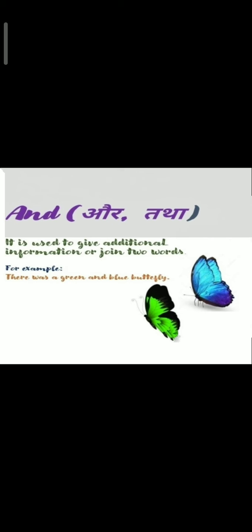In Hindi, you can translate this like you can say, वहाँ पर एक हरी और एक नीली तितली थी. So the word aur is used in Hindi. And like this, in English, we use the word and. There was a green and blue butterfly.